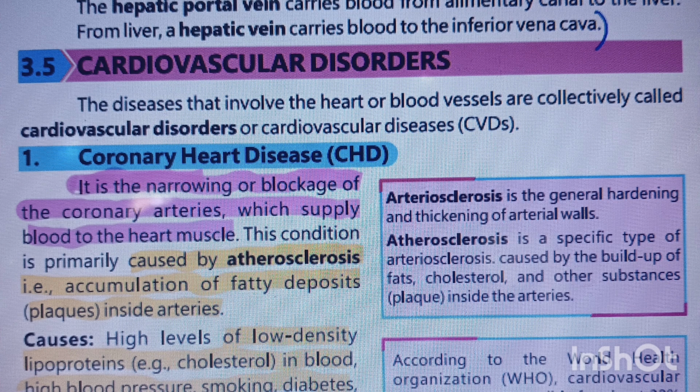Cardiovascular disorders from Chapter 3, Human Circulatory System Biology. We're discussing cardiovascular disorders. What are cardiovascular disorders? Diseases related to the heart, or diseases that involve the heart or blood vessels, are collectively called cardiovascular disorders or cardiovascular diseases.